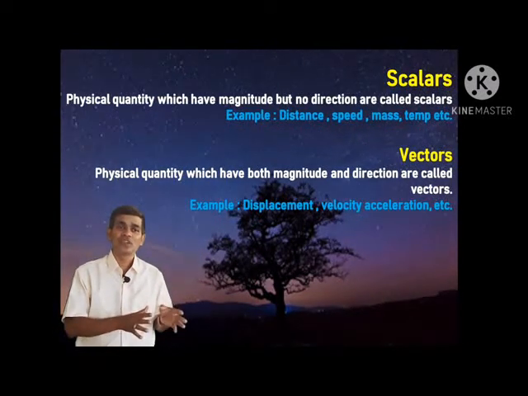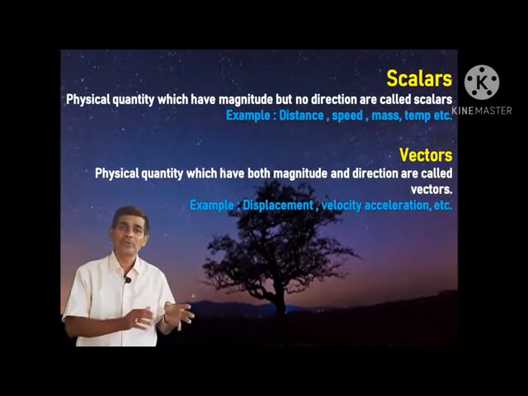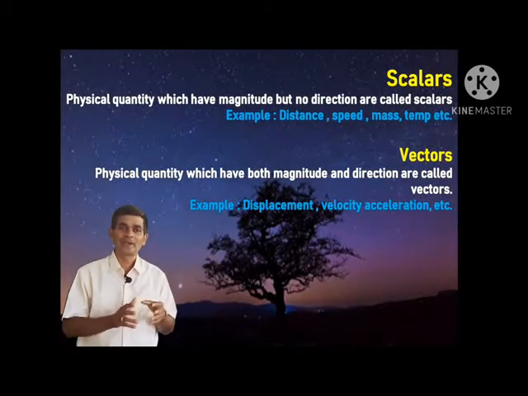Similarly, those physical quantities having both magnitude and direction are called vectors.